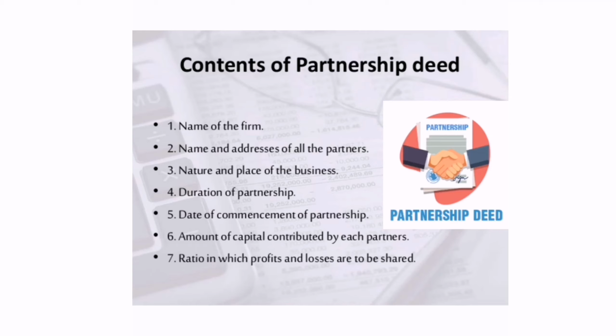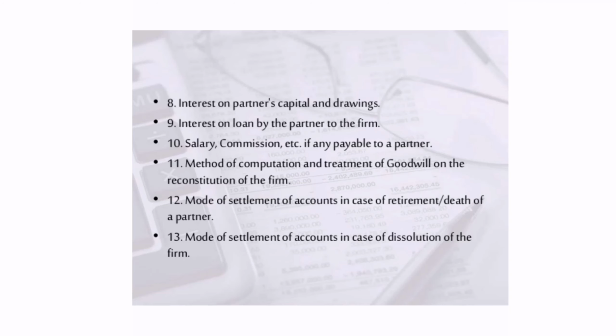Then date of commencement of partnership, when the partnership firm is starting its business, how much amount of capital each partner has contributed, what is the ratio of the profits and losses as we discussed earlier. Then interest on partners' capital and drawings: how much interest has to be provided on partners' capital which they have contributed.